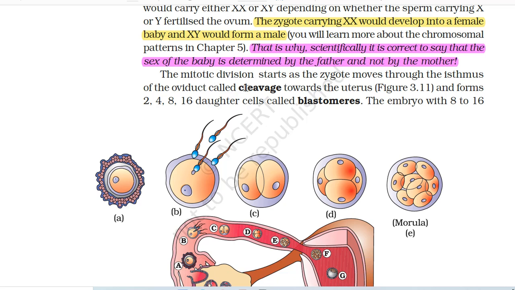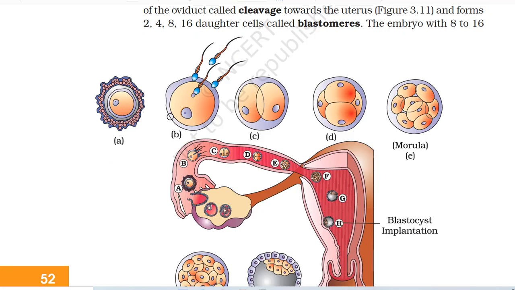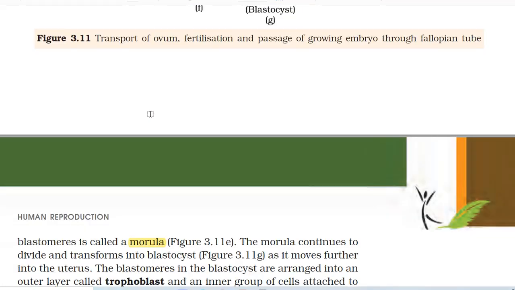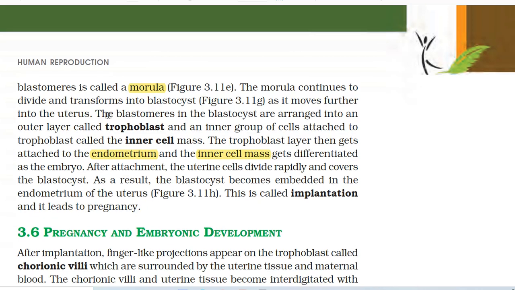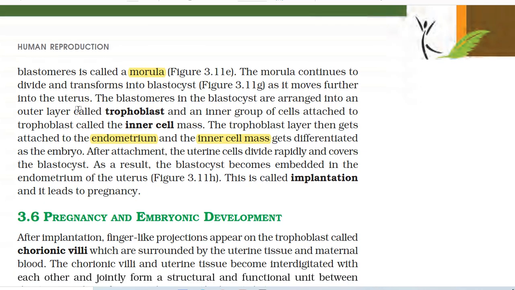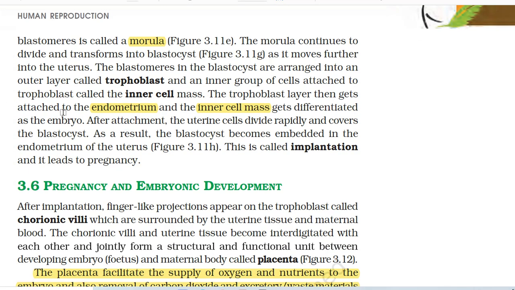The mitotic division, called cleavage, starts as the zygote moves through the isthmus of the oviduct towards the uterus and forms 2, 4, 8, 16 daughter cells called blastomeres. The embryo with 8 to 16 blastomeres is called a morula. The morula continues to divide and transforms into a blastocyst as it moves further into the uterus.